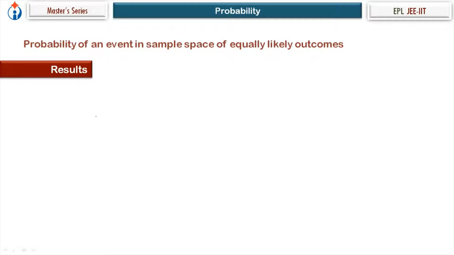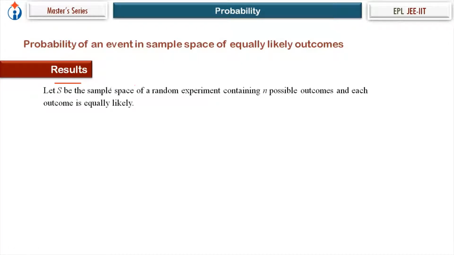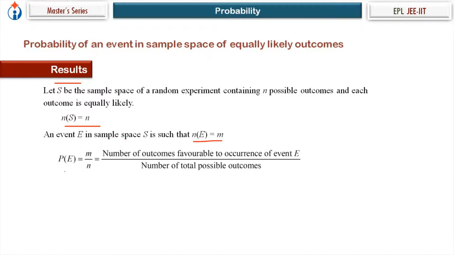Let's start now. Probability of an event in sample space of equally likely outcomes, the result to remember. So let S be the sample space of a random experiment containing n possible outcomes, and each outcome is equally likely. N of S is equal to, let's say, n. An event E in sample space S is such that n of E is equal to m. We just proved this. Probability of occurrence of event E is m by n. That's the result to remember. Number of outcomes favorable to occurrence of event E divided by number of total possible outcomes, and E, number of elements in E divided by number of elements in S. So that was the proof of that.